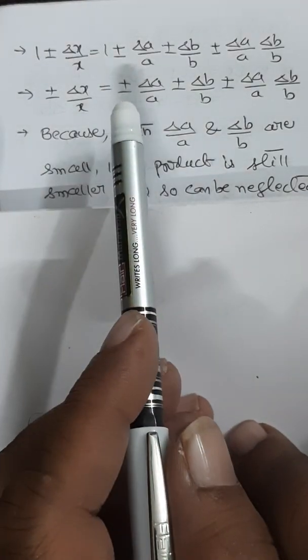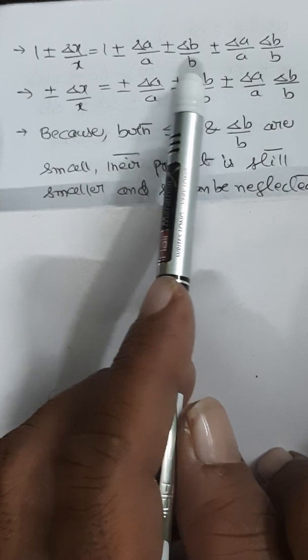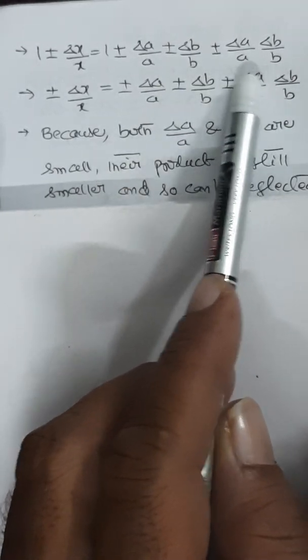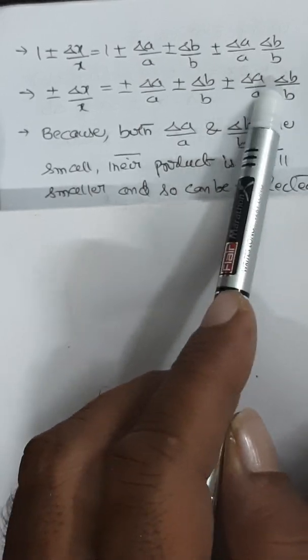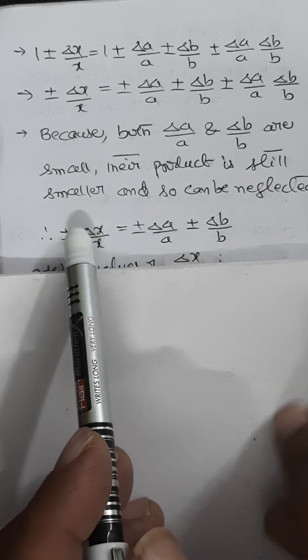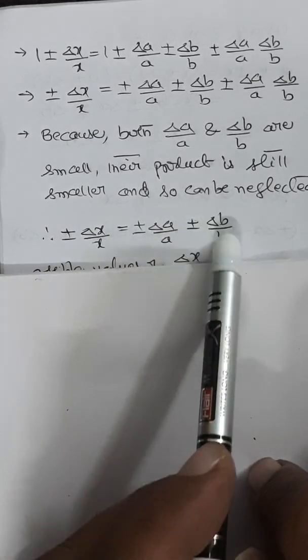Here in this expression, both delta a by a and delta b by b are very small. So when they are very small, the product can be neglected. This can be neglected. Therefore, you can simplify this equation as plus or minus delta x by x equal to plus or minus delta a by a plus or minus delta b by b.